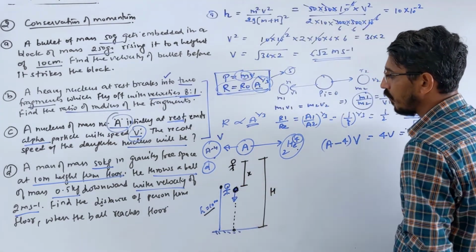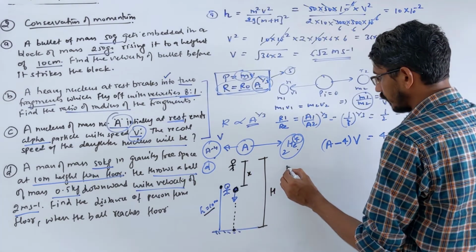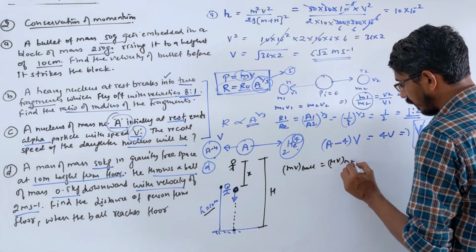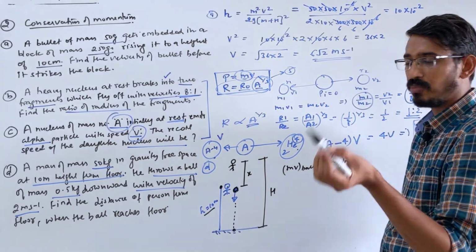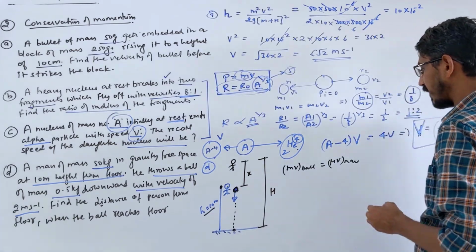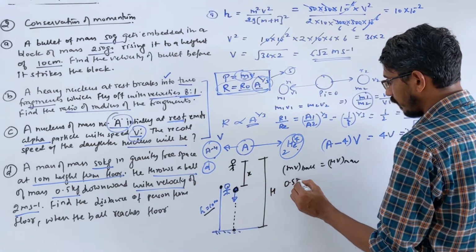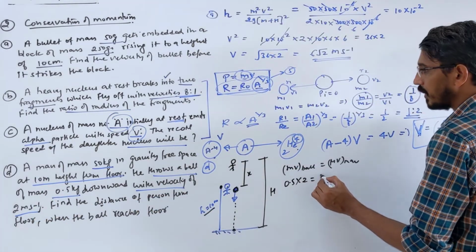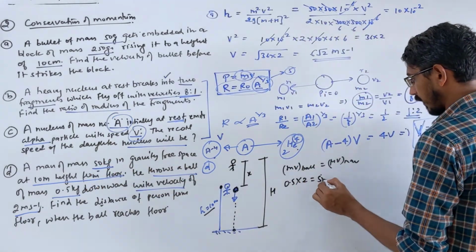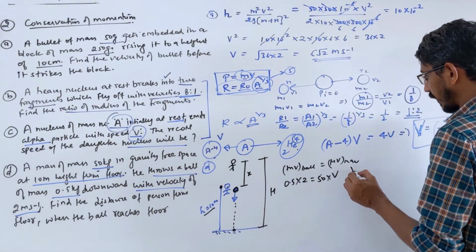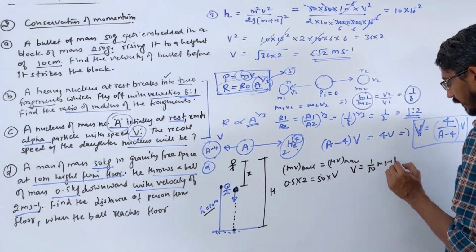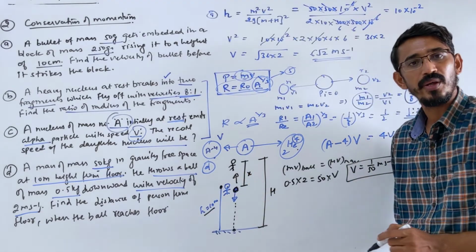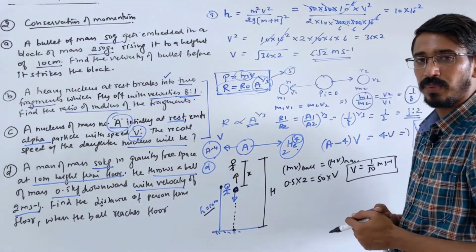Okay, what is the momentum of the ball? Final momentum, m into v. I am writing mv of ball should be equal to mv of the man, because this minus this should be equal to 0. Initial momentum of them together is 0. Both were at rest. So mass of the ball is given 0.5 and velocity they gave here 2 meter per second, is equal to mass of the person, 50 kg, into velocity of the person. So this v becomes simply 1 by 50 meter per second. The man will move at this velocity in upward direction when he throws the ball downward. This we found by writing conservation of momentum.